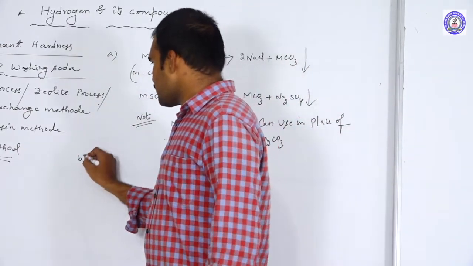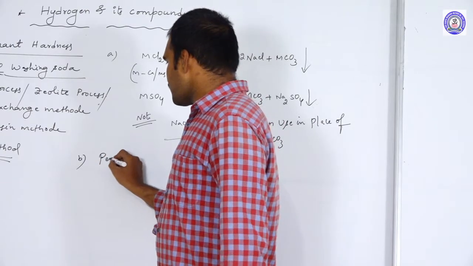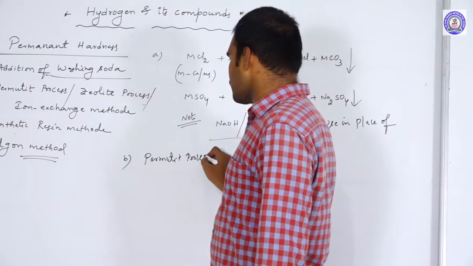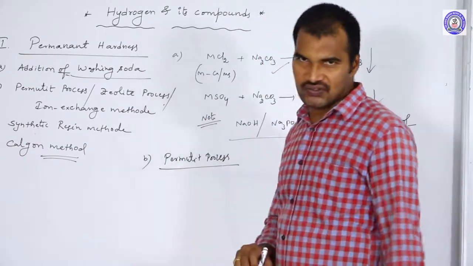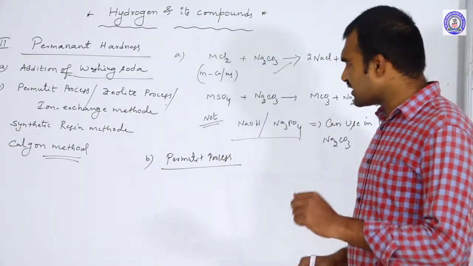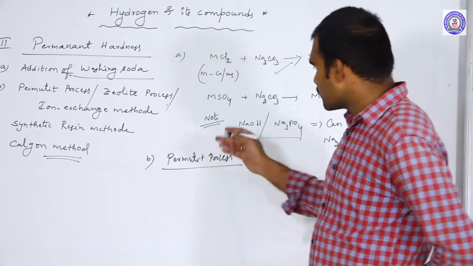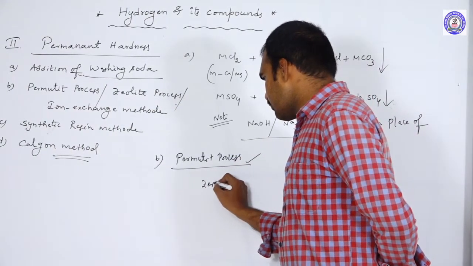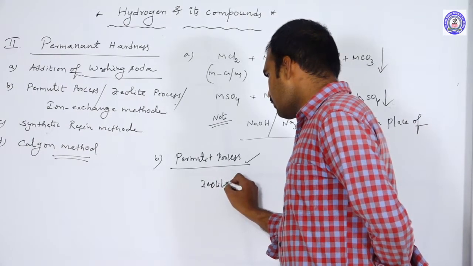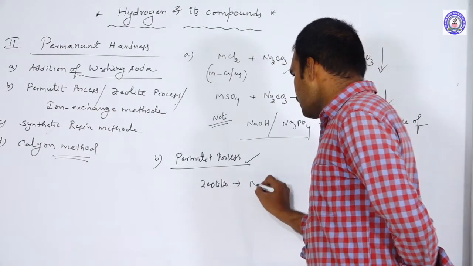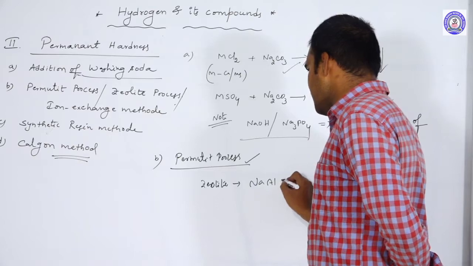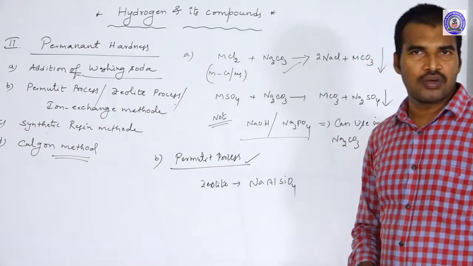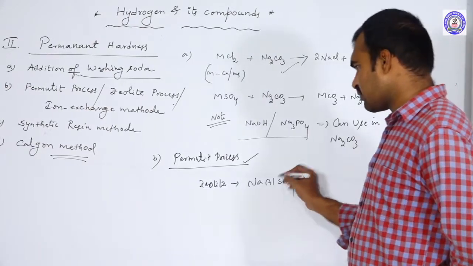The second one is the permutit process, also called the zeolite process. So what is this zeolite? Zeolite is nothing but sodium aluminum silicate.